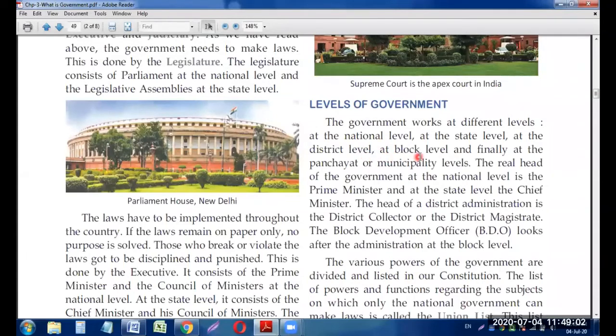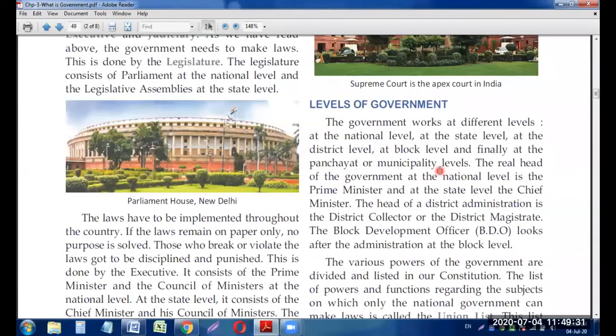And the government can work at a block level also. And now every district has been divided into blocks also. So, such as in Gaya there is Sheherghati block, in Gaya there is Gaya block also. So likewise the districts have been divided into different blocks also. So the government works at that block level also, and finally at the panchayat or the municipal level also.